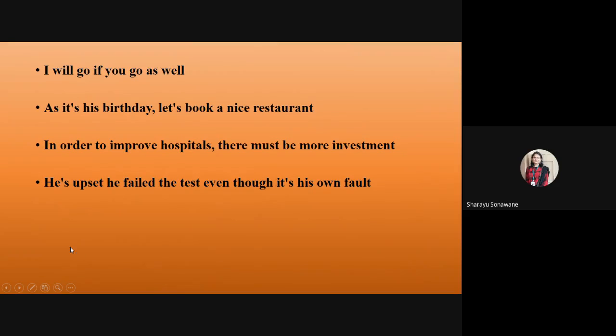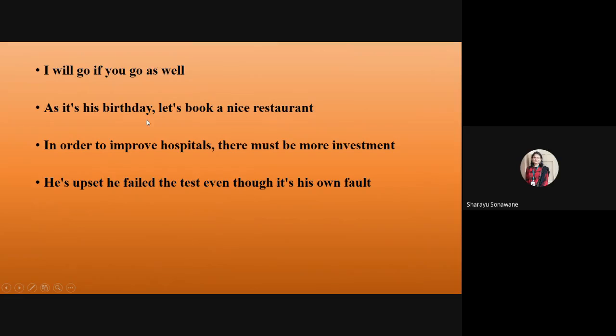Look at these examples. I'll go if you go as well. Here is the condition. The first part is the main clause and the second part is the dependent clause. Dependent clause means subordinate clause. As it's his birthday, let's book a nice restaurant.